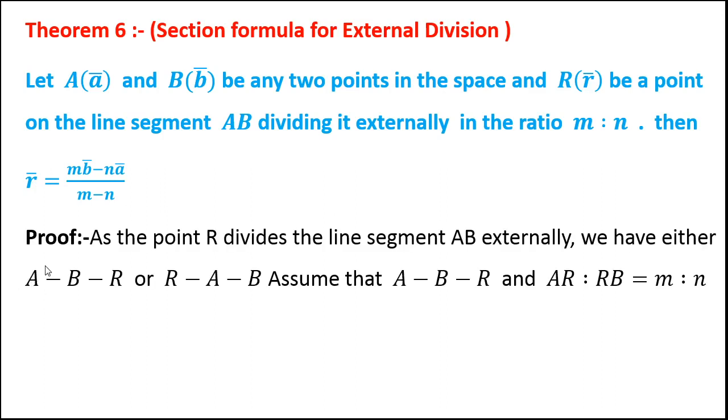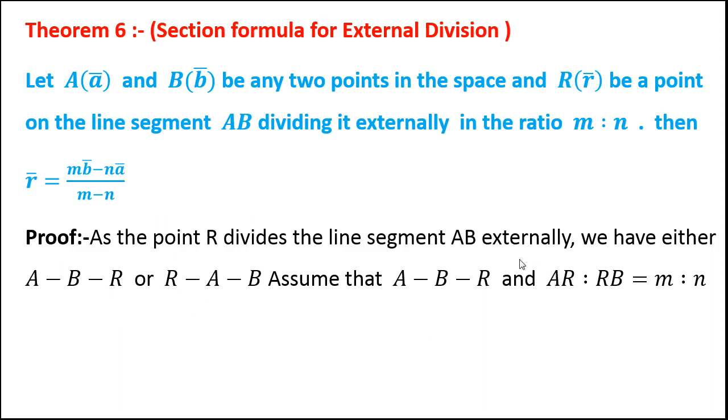Now let us see the proof. As the point R divides line segment AB externally, we have either B lies between A and R, so R is outside AB, or A lies between R and B. So we assume one of these two possibilities.